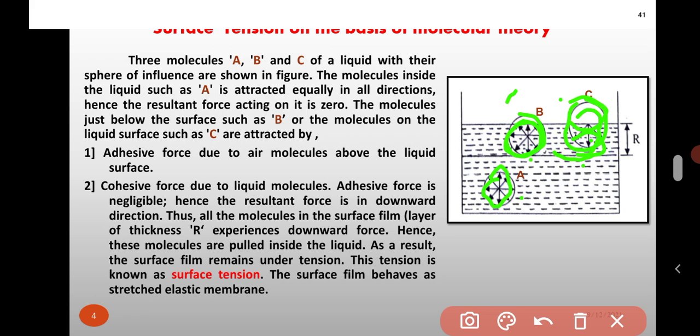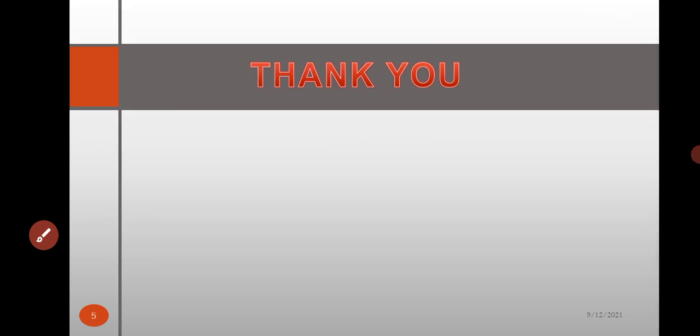Thus, all the molecules in the surface film experience a downward force. Hence, these molecules are pulled inside the liquid and therefore the surface film remains under tension. This tension is known as surface tension. The surface film behaves as a stretched elastic membrane. Thank you.